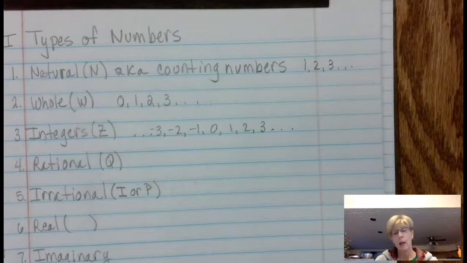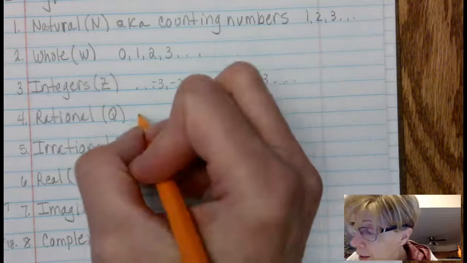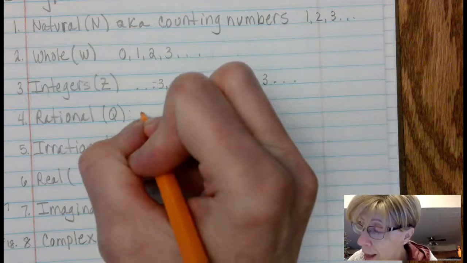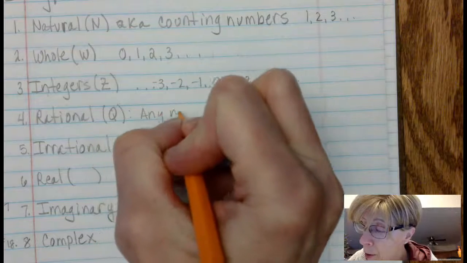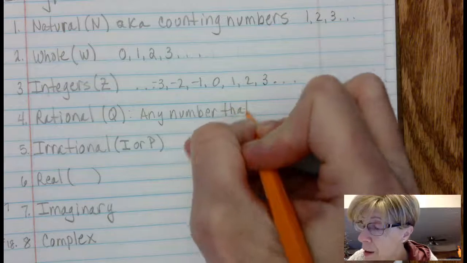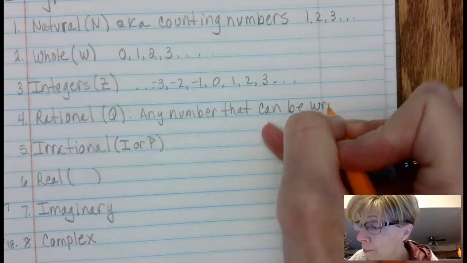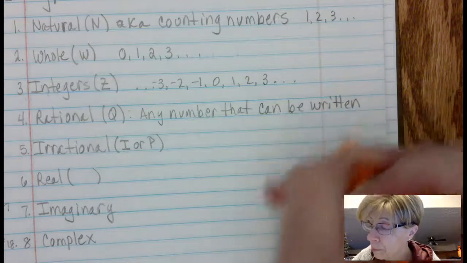And the nice thing about natural numbers, whole numbers, and integers is that there's no fractions in any of those. But where the fractions come in is our next set of numbers, which are the rational numbers. And the definition of this one is that it's any number that can be written as a fraction.